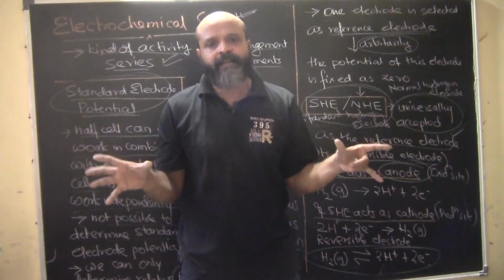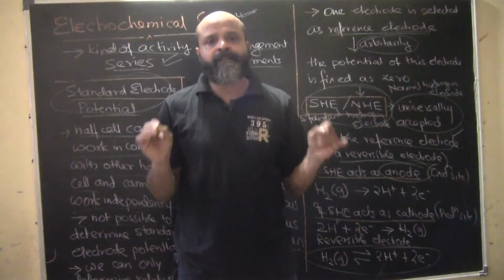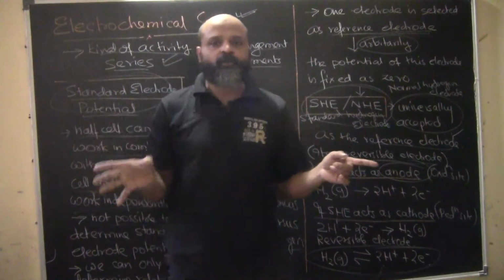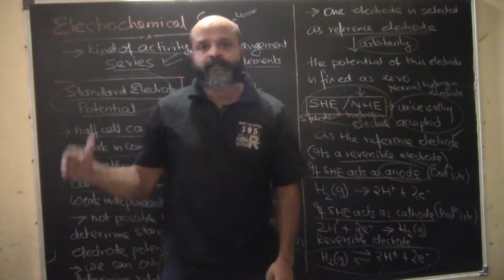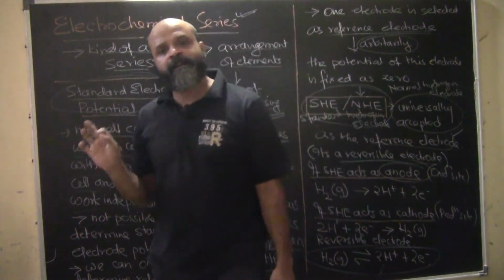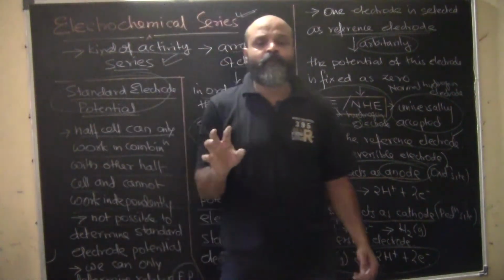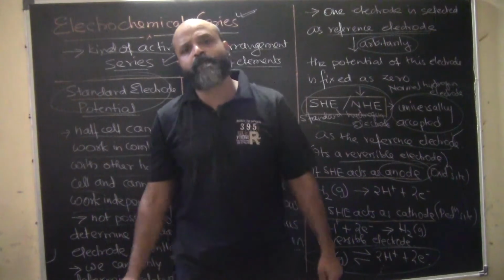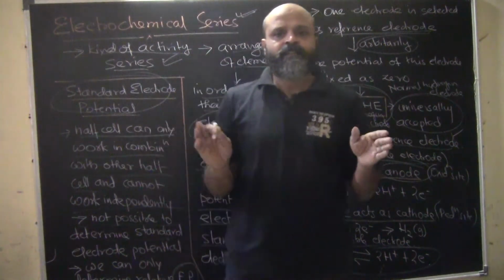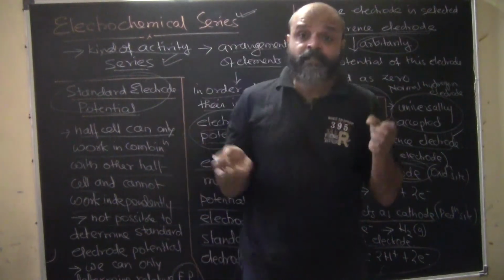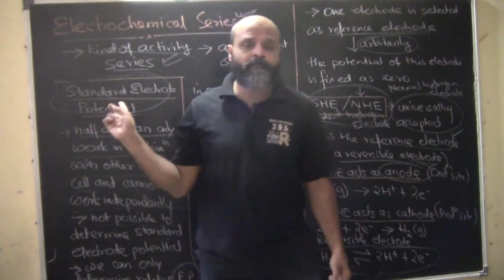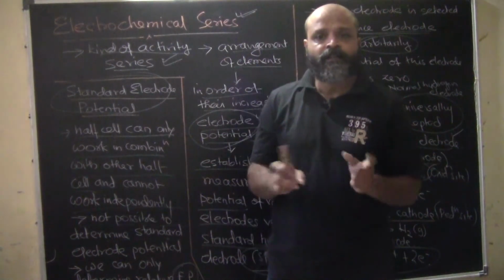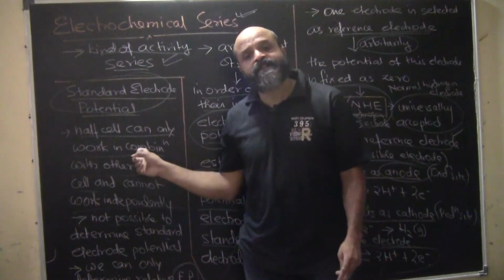We cannot just have one reaction, we have to have two reactions taking place in an electrochemical reaction. Just as we have a cathode, we need to have an anode. If we have an anode, we need to have a cathode. So similarly, we cannot have a standard electrode potential on its own. For example, conductance of metallic conductors is an individual property; it is the ease at which electricity flows through a conductor. But when we come to flow of ions, the flow of ions depends on both the cations and anions. So we cannot consider it as an individual property.